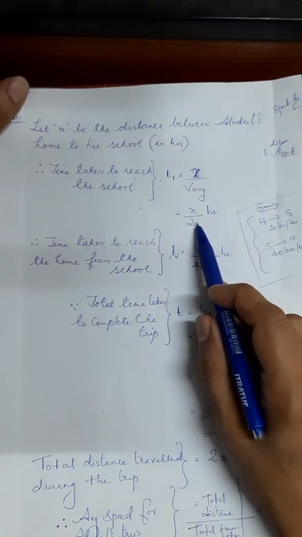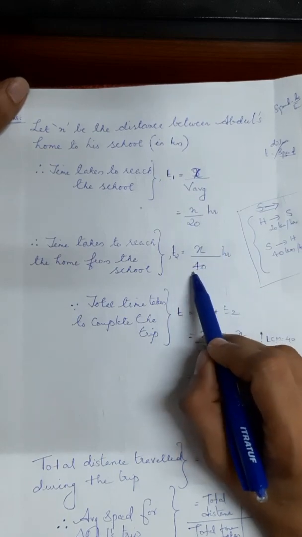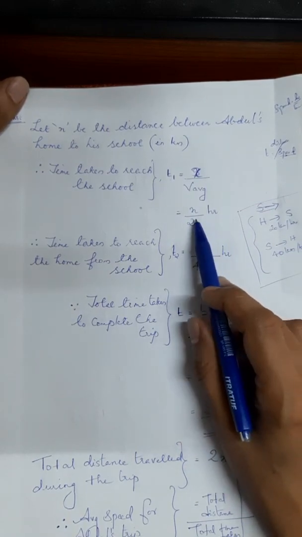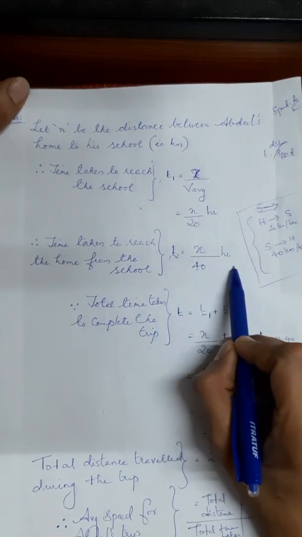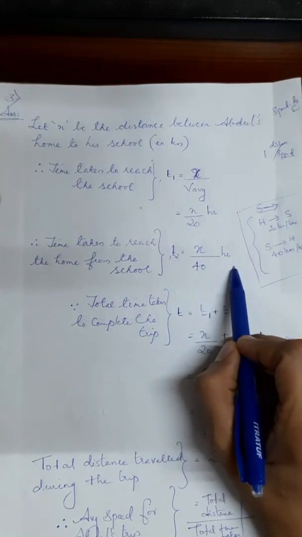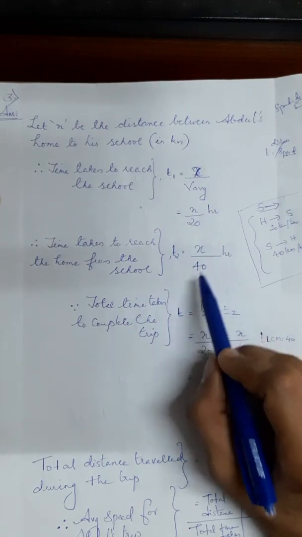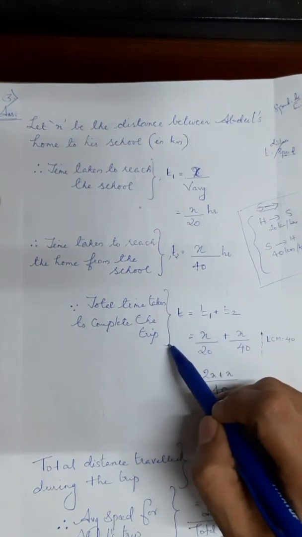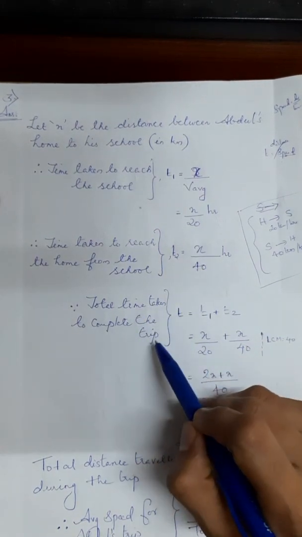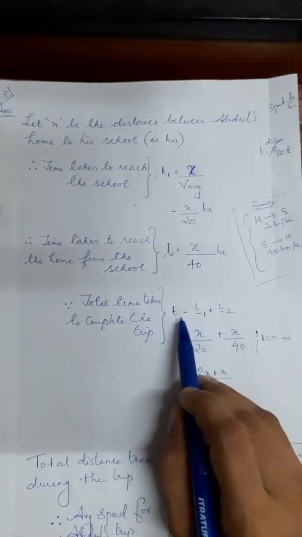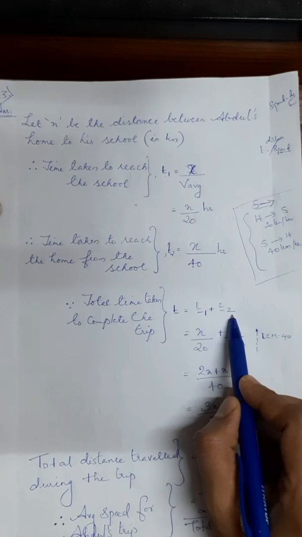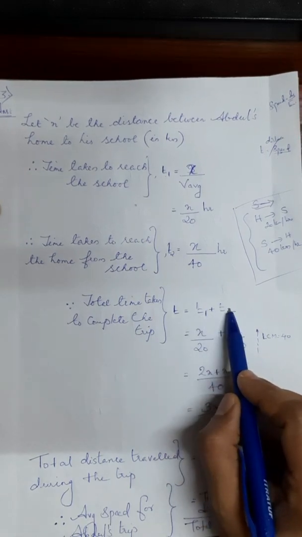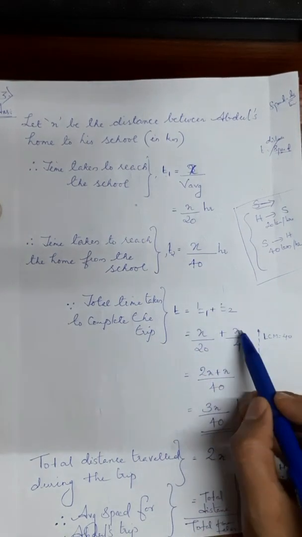T1 is x by 20 hour and T2 is x by 40 hour. Now we can find the total time taken to complete the trip: T equals T1 plus T2, that is x by 20 plus x by 40.